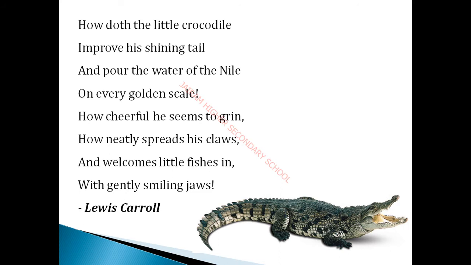He tells that the crocodile improves his looks by pouring some water on its body. By pouring the water on its body, it makes it shine in a very creative manner, and it makes its scales golden in color. So the poet has given here, on every golden scale. It pours some water on the body and the color becomes golden, so the entire body becomes golden. That is the meaning of the first stanza.